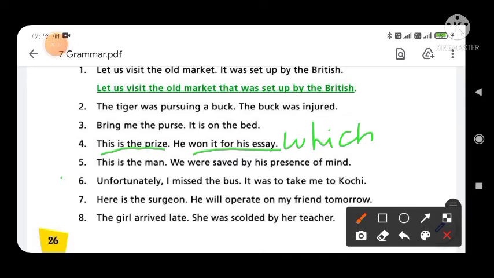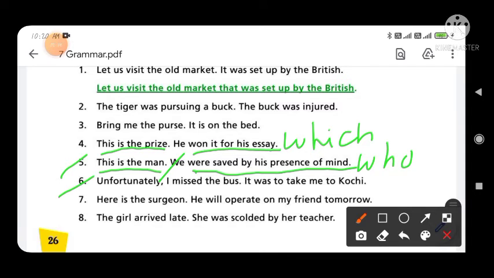That's clear. And in the fifth, "This is the man. We were saved by his presence of mind." So in the fifth option, first you write, "This is the man," and after the man you write down the relative word who. Okay, "who were saved by his presence of mind." So you have to drop the word we.